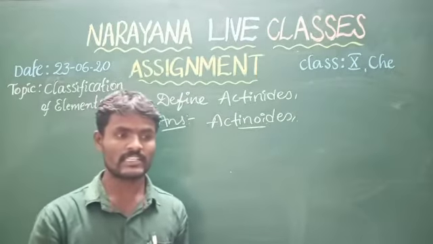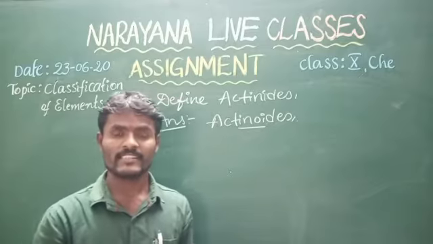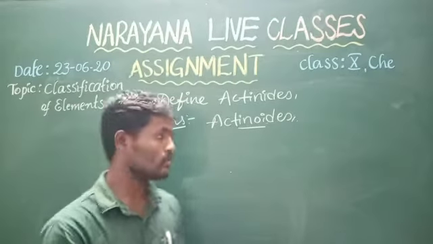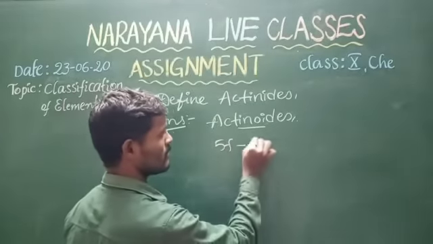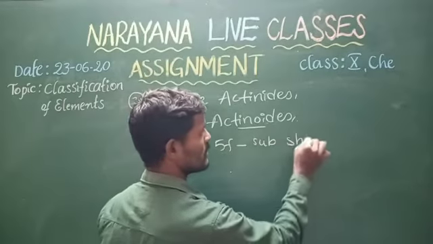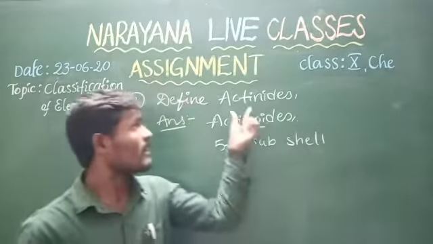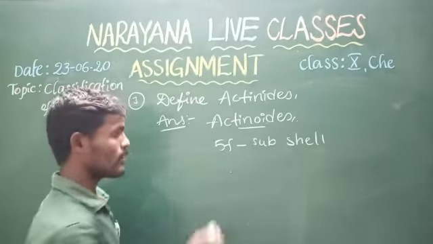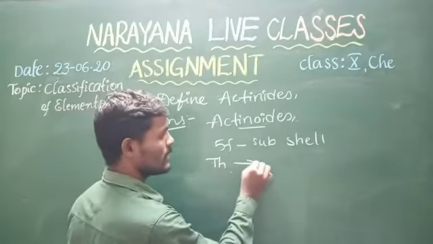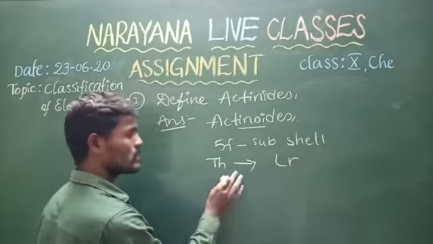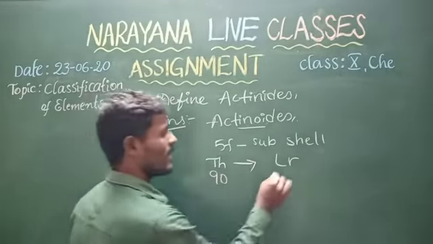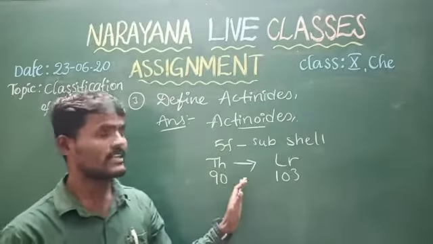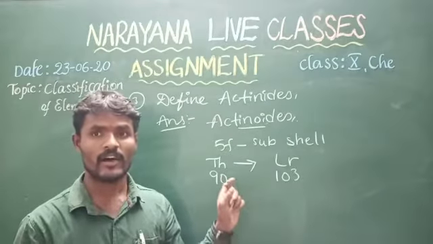As we discussed about lanthanides, in the same way the differentiating electron or the last coming electron enters into the 5f subshell. Those elements come under actinoids, from thorium to lawrencium. Thorium atomic number is 90, lawrencium atomic number is 103. This is about the actinides or actinoids.